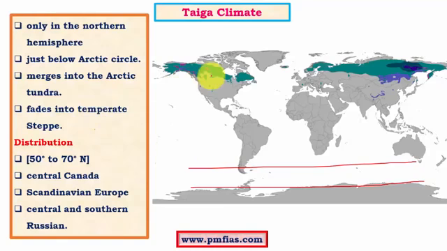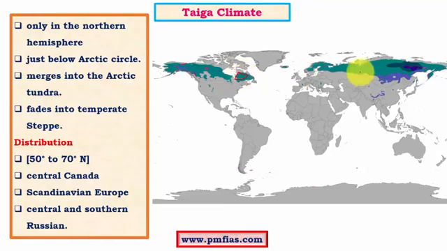And the important regions which have taiga type of climate are the central Canada, parts of Alaska, and parts of Labrador region of Canada. This is the Labrador region. And then we have the Siberian region of Russia. So most of the Russia has this particular type of climate. And then we have Finno-Scandinavian countries like Norway, Sweden and Finland. So these are the countries with the taiga type of climatic conditions.